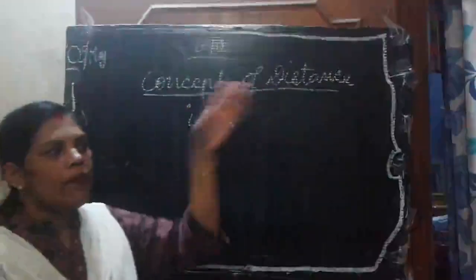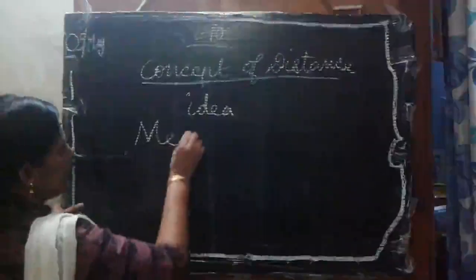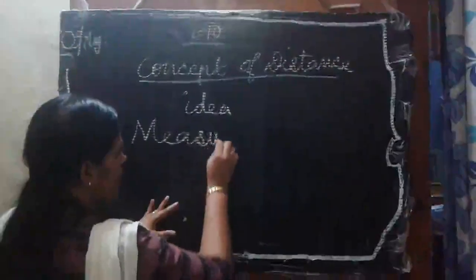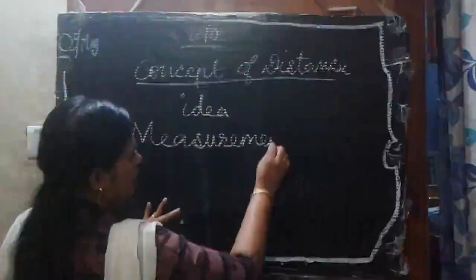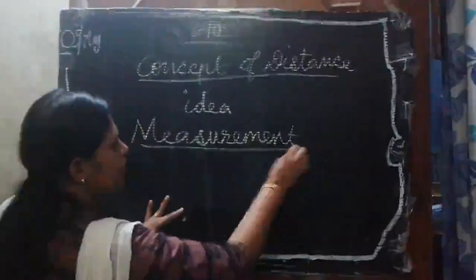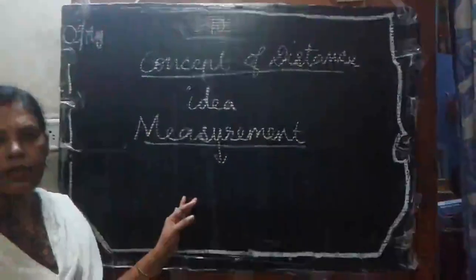Understood, students? Then the next topic is measurement. Now children, what is meant by measurement?